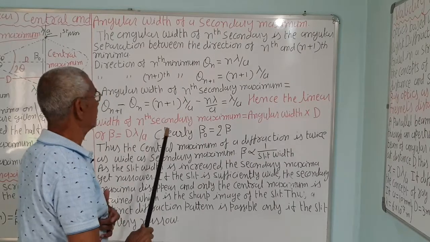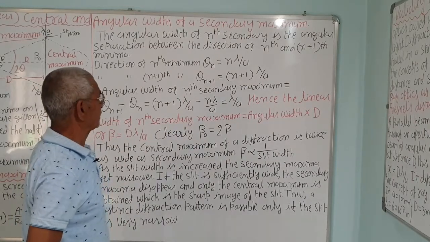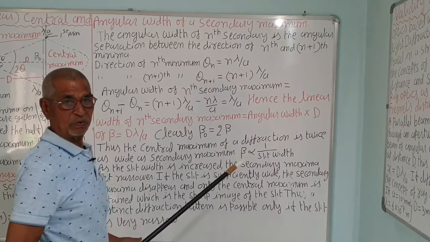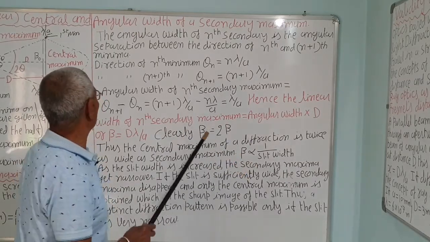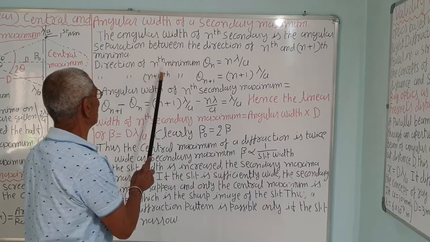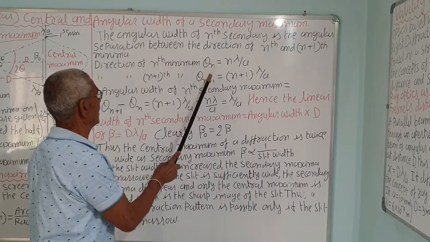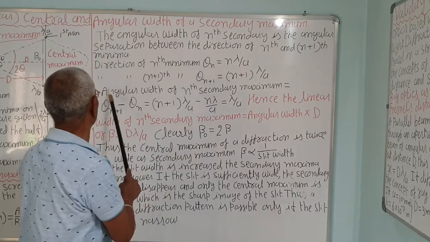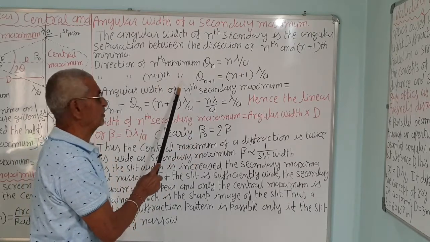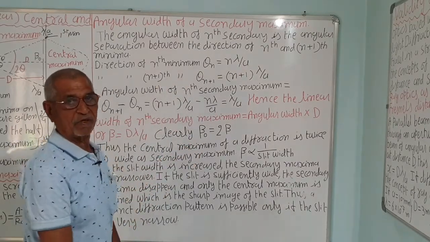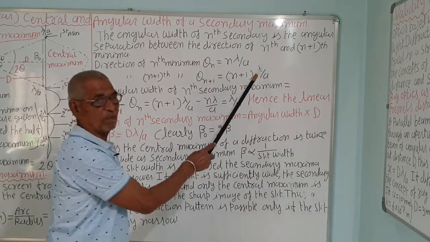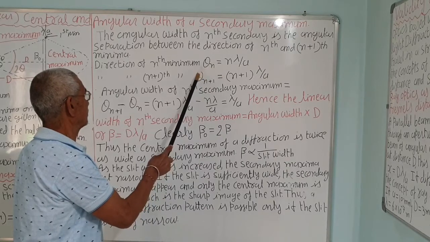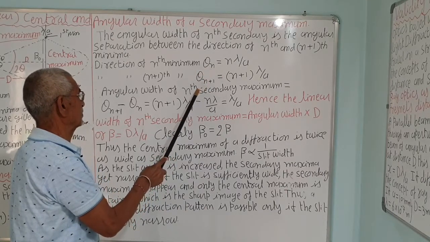The direction of the nth minimum, theta n, is given by n lambda by a, and the direction of the n plus 1th minimum is theta n plus 1, equal to n plus 1 lambda by a. Suppose this is 5, then this will be 6.